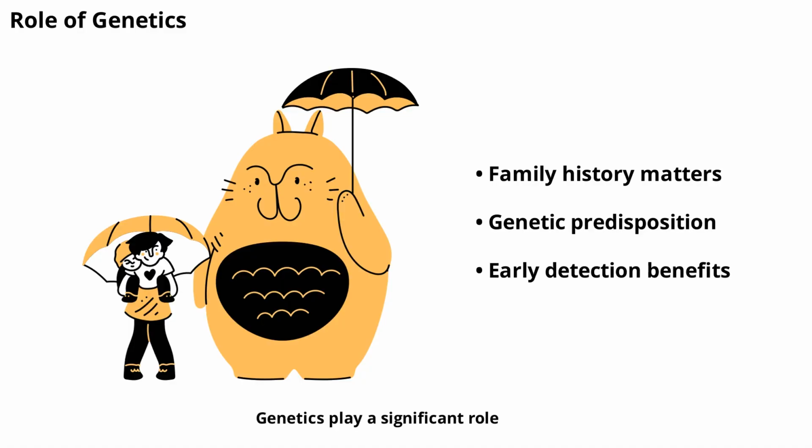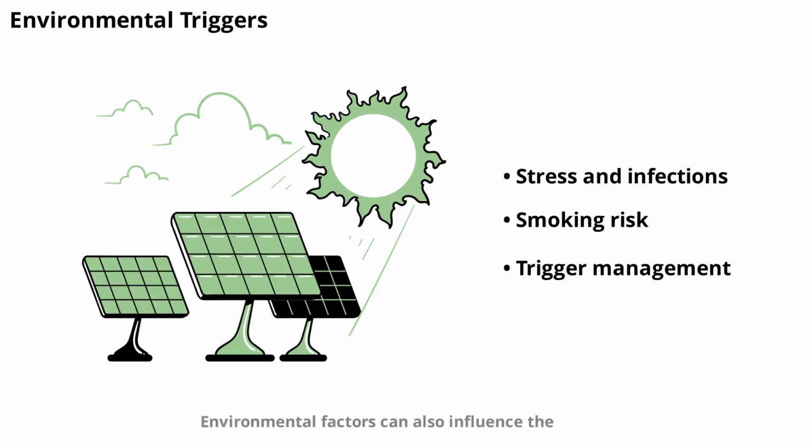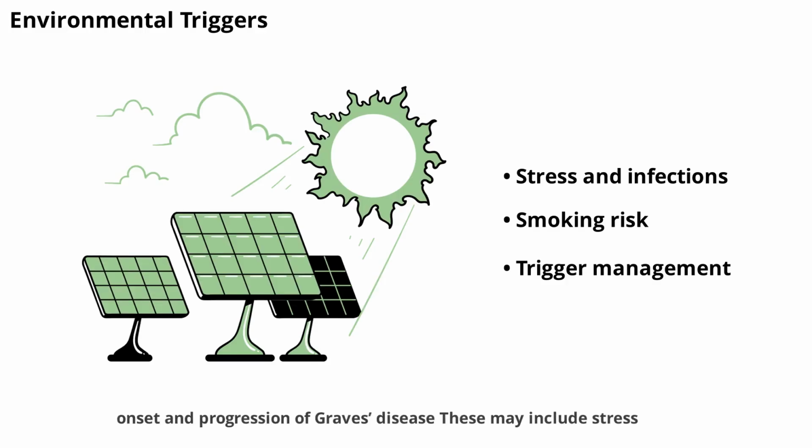Genetics play a significant role in the development of Graves' disease. People with a family history of thyroid or autoimmune disorders are at higher risk. While genes alone do not determine who will develop the disease, understanding family history can help with early detection and preventive care.